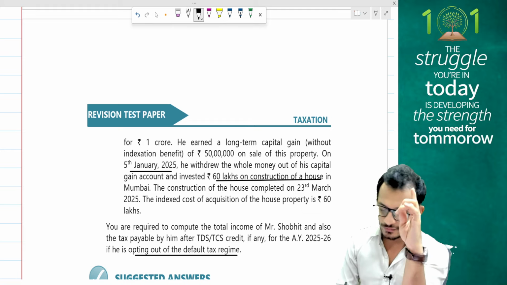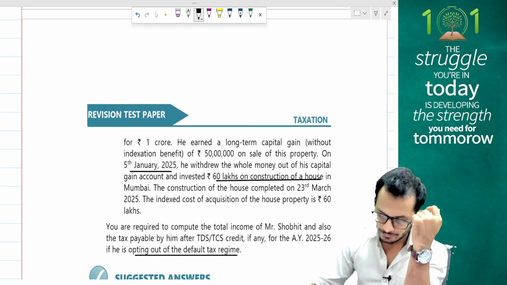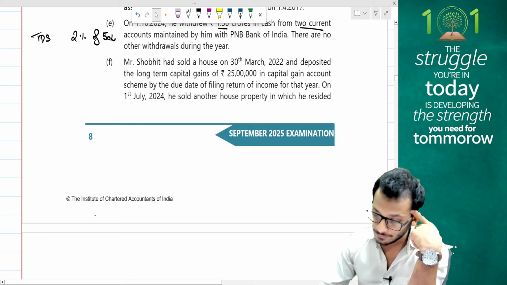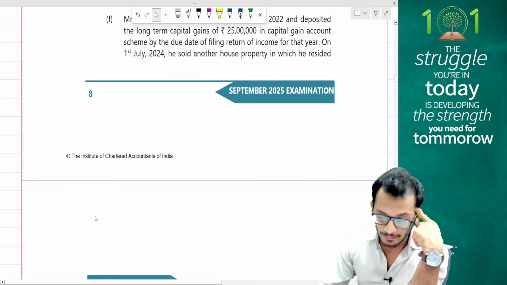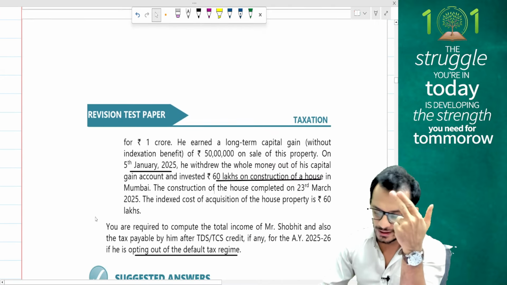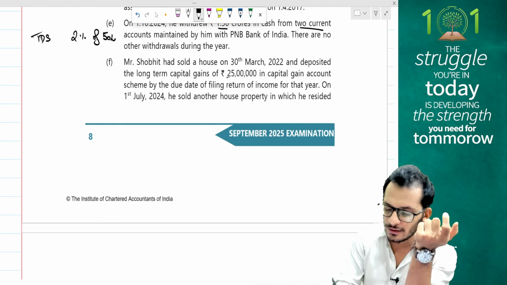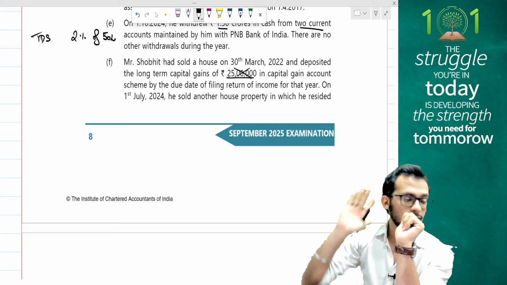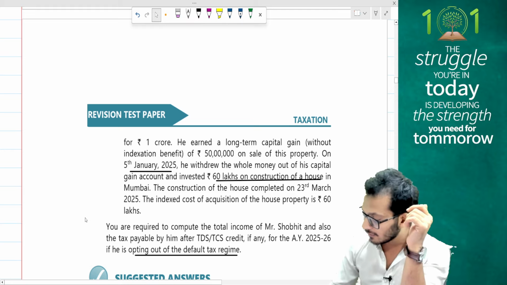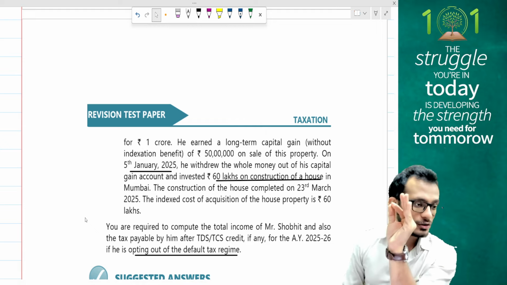Index cost of acquisition of the house property is 60 lakhs. Which house property are they talking about here? Which house property? Oh, the 1st July property. Okay, fine. So people, let's understand this carefully. I have invested 60 lakh rupees in the new house property. In that 60 lakh rupees, 25 lakh rupees became exempt because of that logic. Yes. So I cannot take that as a consideration once again. So out of 60 lakh, 25 is gone. 60 minus 25 gives me the answer as 35. So 35 is what I can claim as an exemption for the current house.